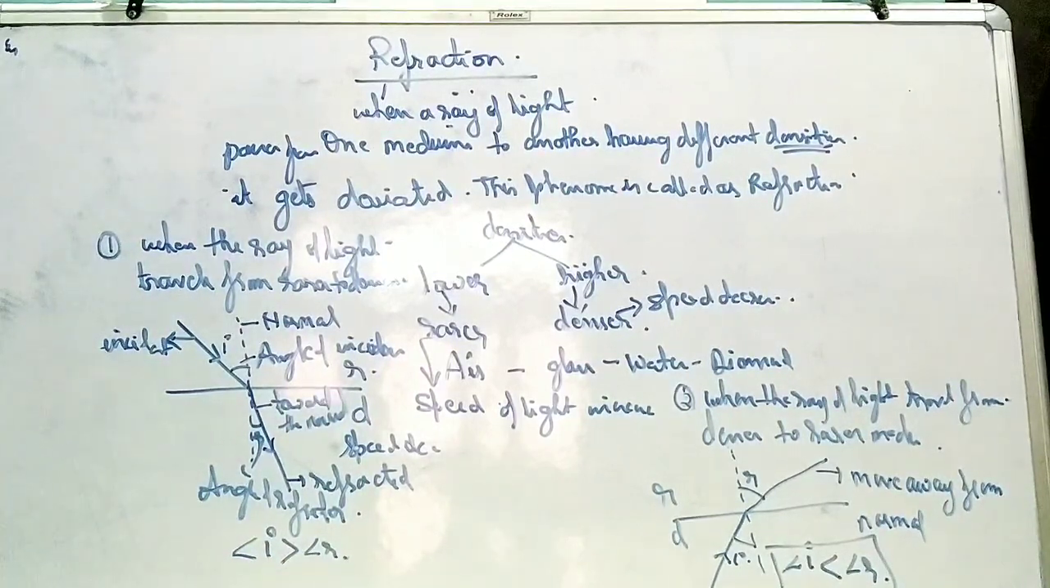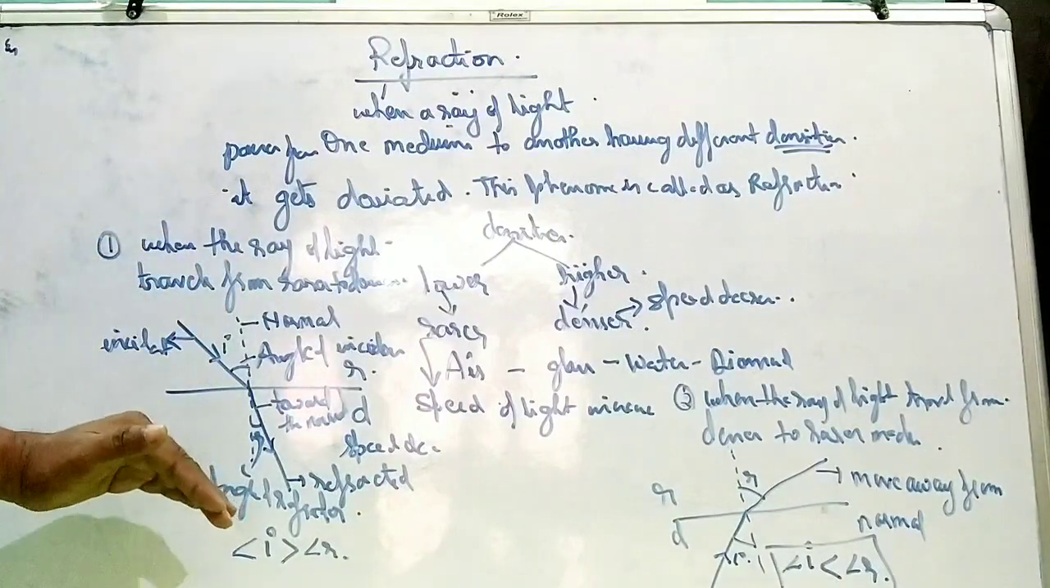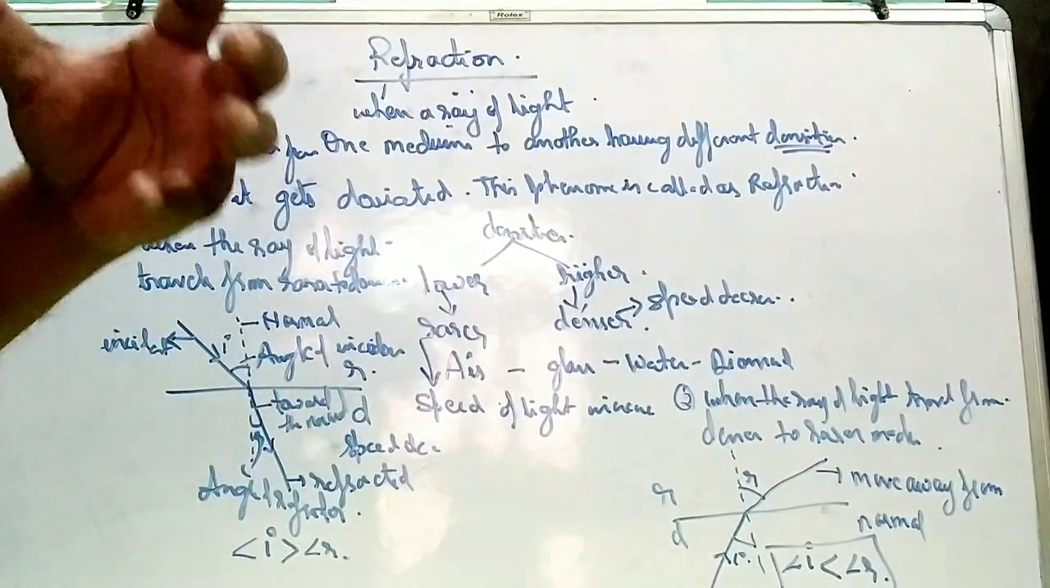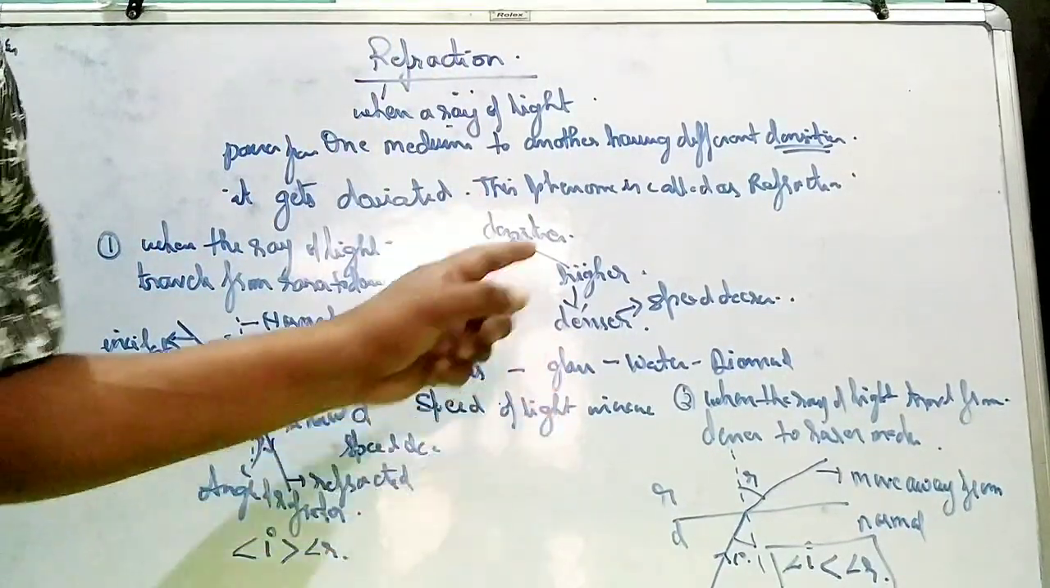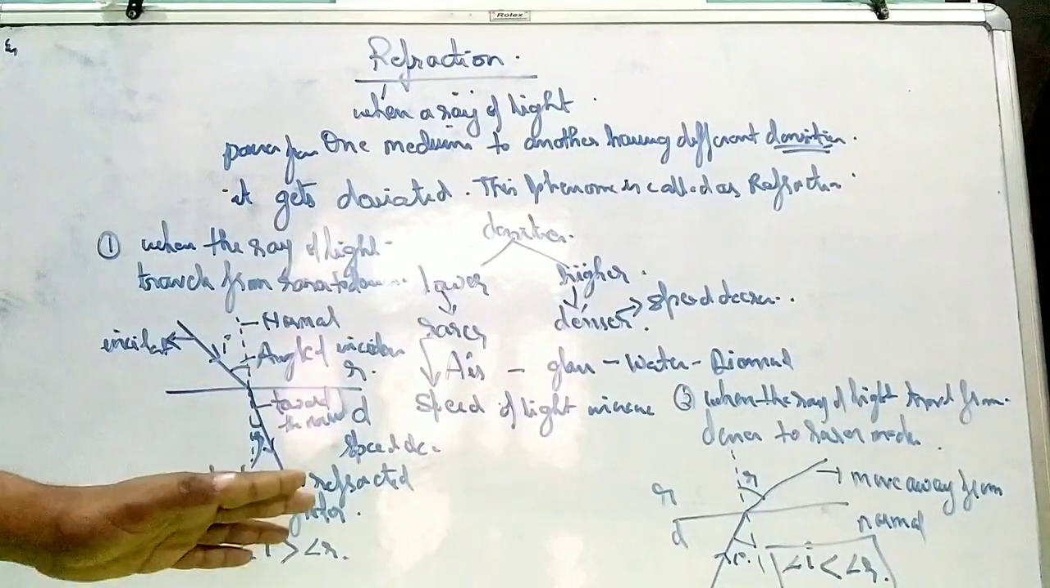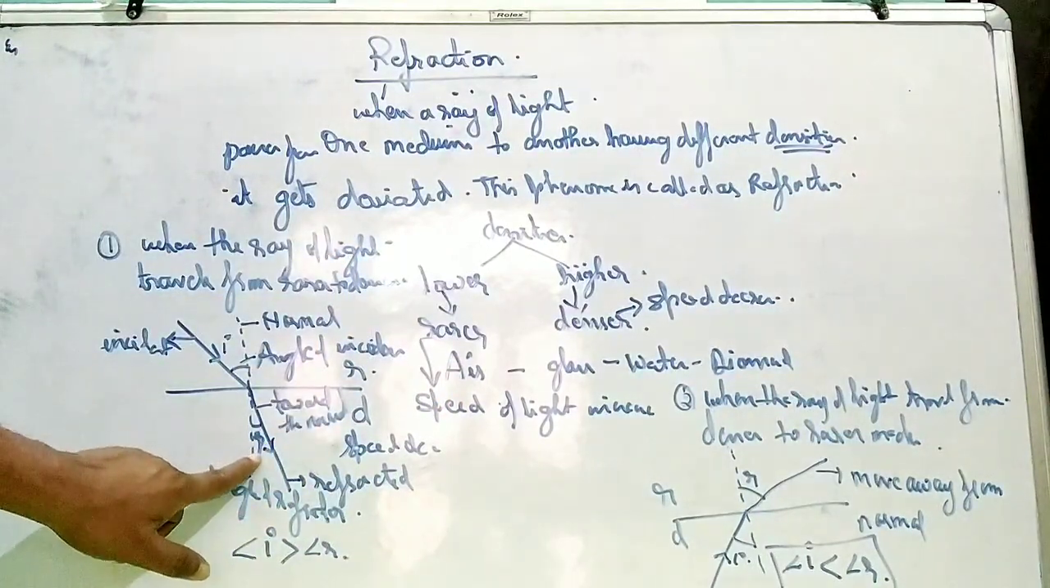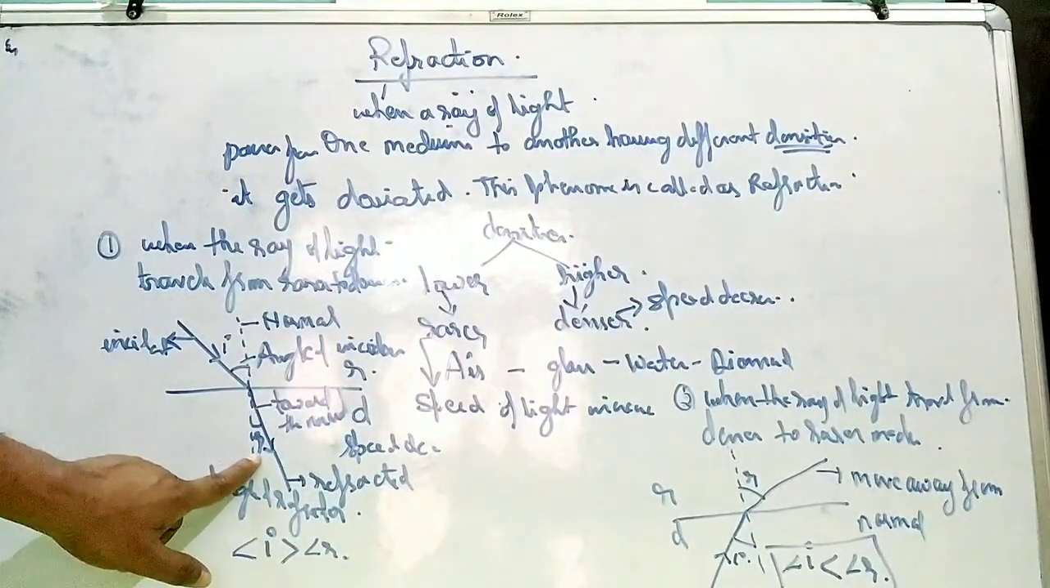So in both cases, you must have understood that whenever the ray of light is traveling from rarer medium to denser medium, where the density is higher, the speed will decrease, and when the speed decreases, it will move towards the normal. The refracted ray will move towards the normal.